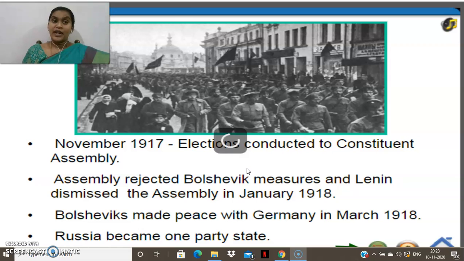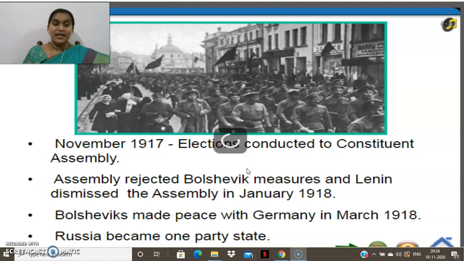He was very powerful and he did not let the elected members form the Constituent Assembly. He rejected that assembly, the Bolshevik measures were rejected, and Lenin dismissed the assembly in January 1918. And the Bolsheviks made peace with Germany in March 1918.